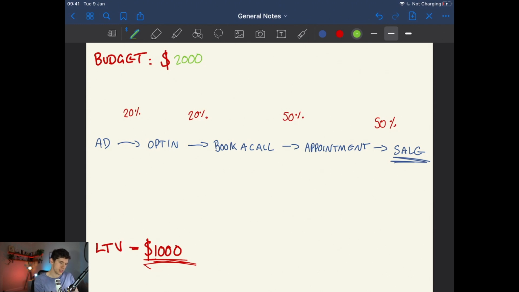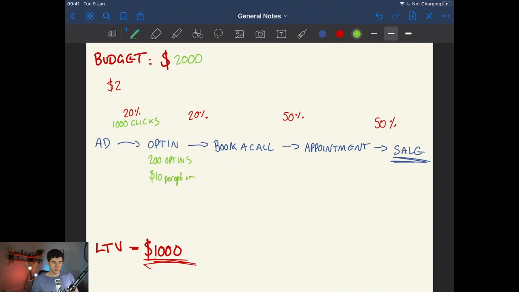So if we were spending $2,000 per month based on these numbers, what that would mean, and let's say that we have an average cost per click of $2. Again, that's data that you'll get back, but it's probably roughly the cost per click right now on Facebook. If we are spending $2,000 a month, it's getting us $2 per click. What that means is we're then going to be getting 1,000 clicks on our ads at $2 a click. Now, if 20% of those 1,000 clicks then opt in, what that then means is we're getting 200 opt-ins, and that's going to be costing us $10 per opt-in.